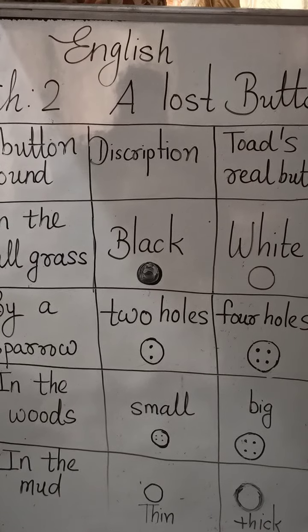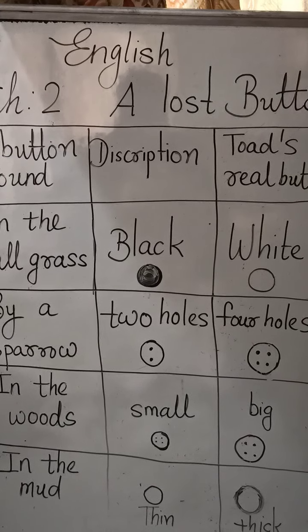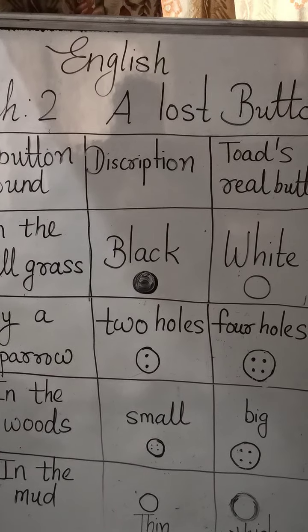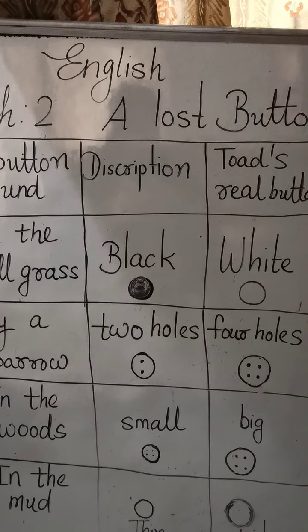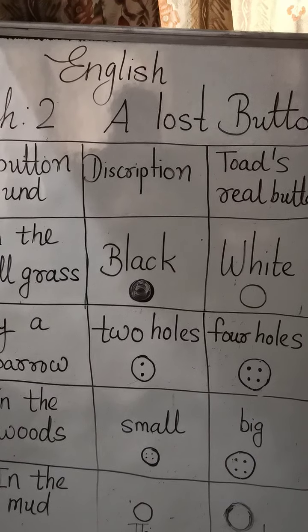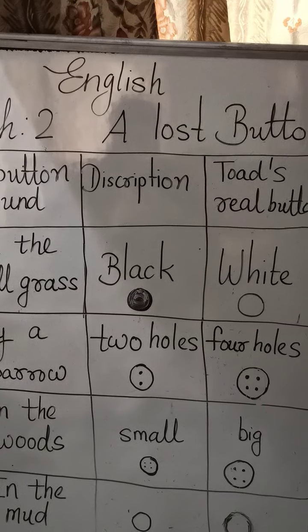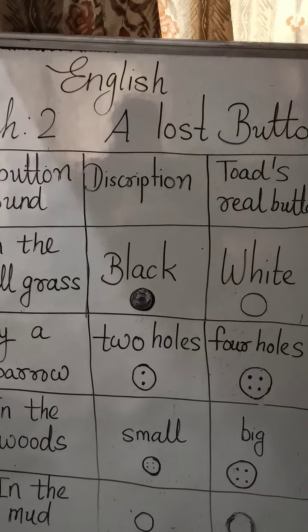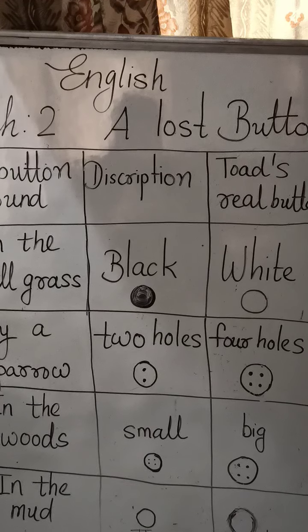As we know that whatever buttons he found, he put in his pocket. So, Toad took all of the buttons out of his pocket. He took his sewing box down from the shelf. Then he sewed the buttons. Sewed the buttons means used needle and thread to fix the buttons on the jacket.